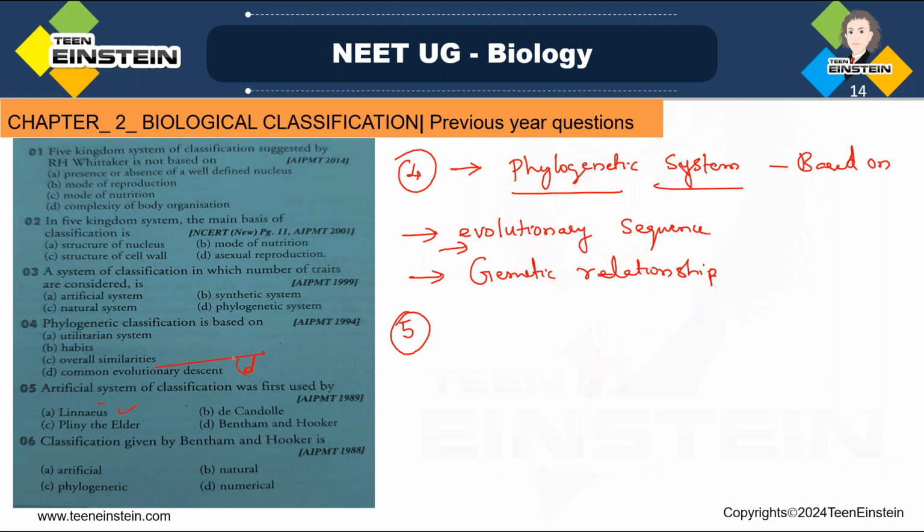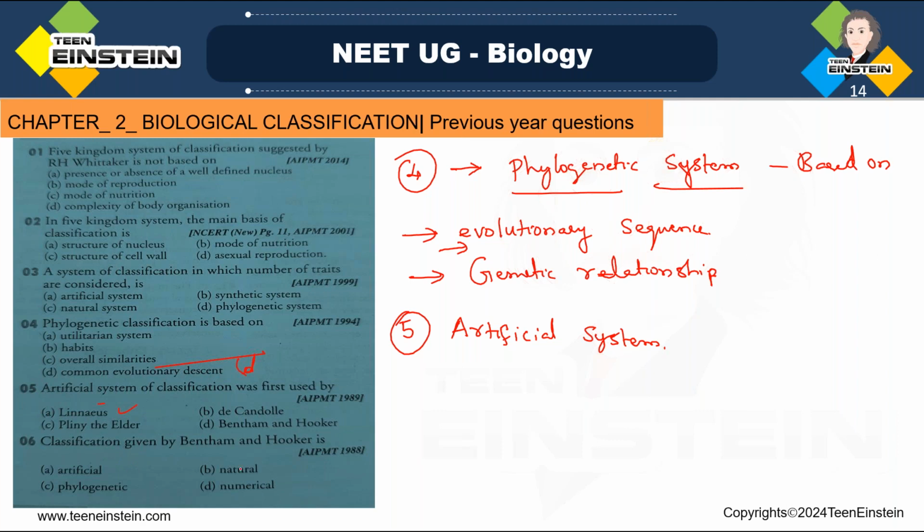In that morphological, it is one and only system. In this, morphological features are taken into account in the artificial system of classification, which is proposed by Carl Linnaeus. Clear?